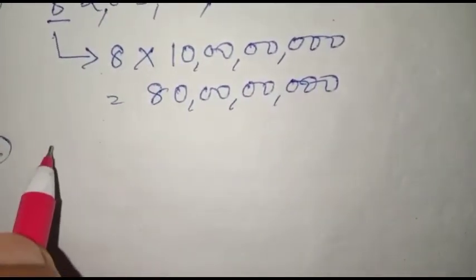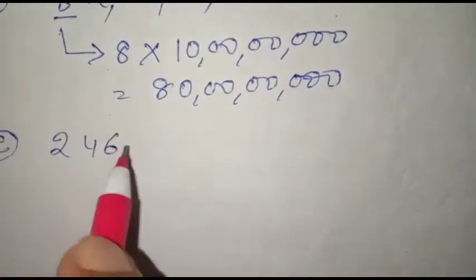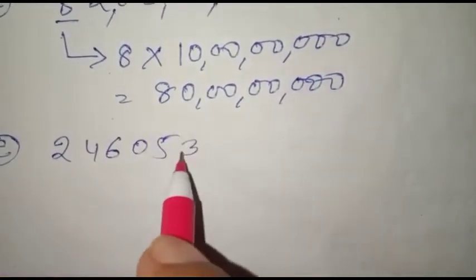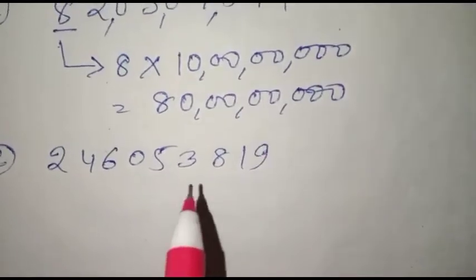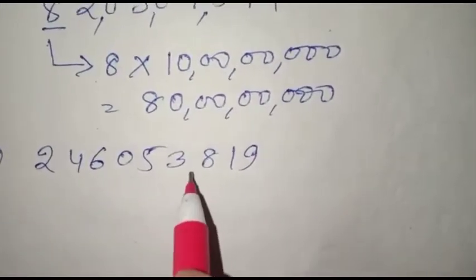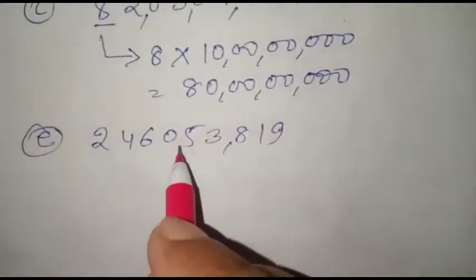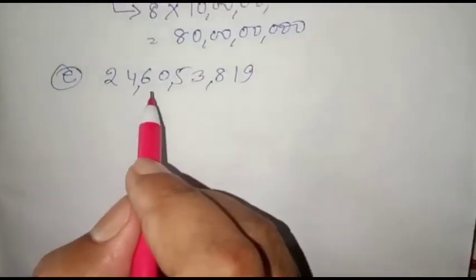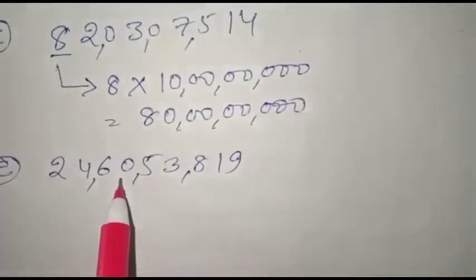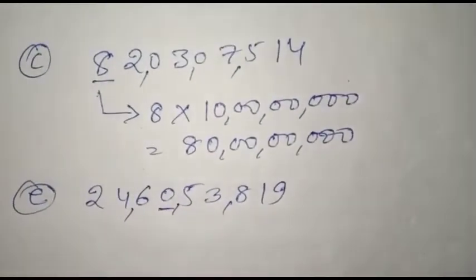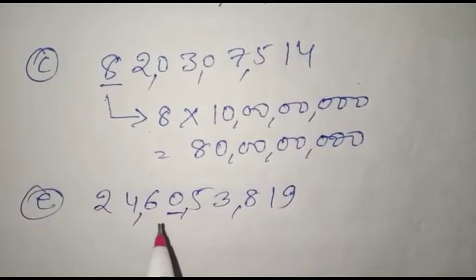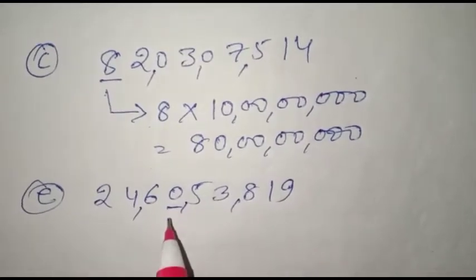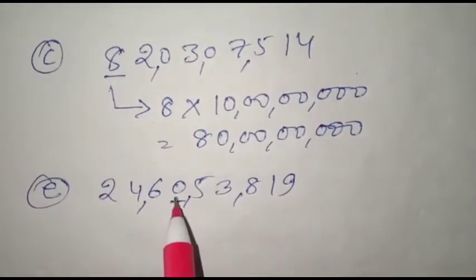Now see E. The numeral is, first, as earlier we put commas to separate periods, and in this numeral for the 0 digit we have to calculate the place value, and it is in the lakh period.